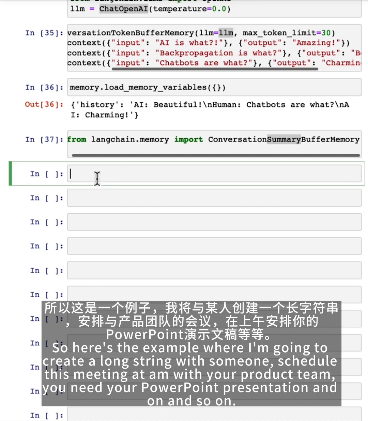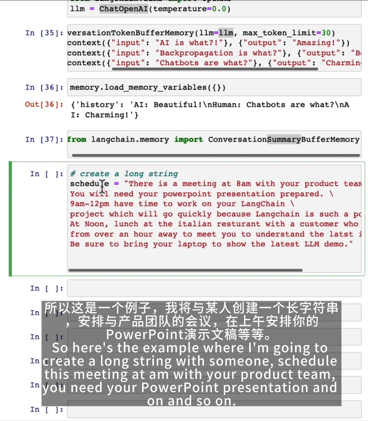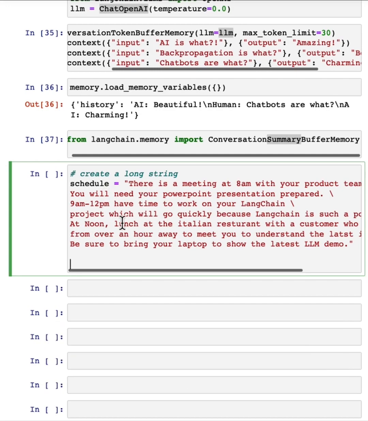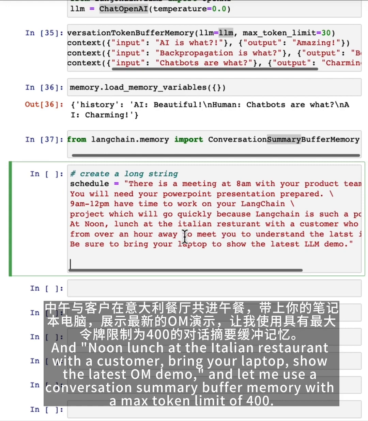So here's an example where I'm going to create a long string with someone's schedule. This meeting at 8 a.m. with your product team, you need your PowerPoint presentation, and so on and so on. So there's a long string saying what's your schedule, maybe ending with at noon lunch at the Italian restaurant with a customer, bring your laptop, show the latest LLM demo.